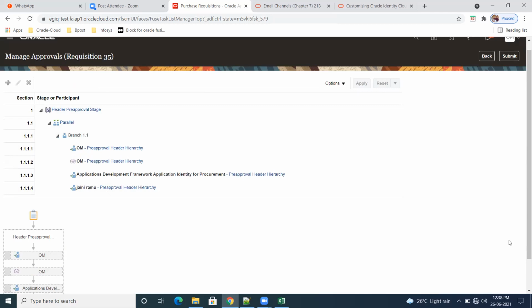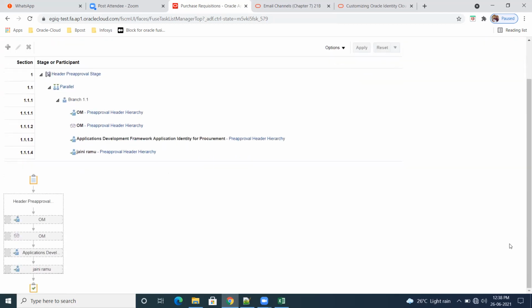Are you getting it, or do you still have a doubt? Why are we getting this Ramu and OM on M? OM is coming from the reason. Have you seen the reason here? R01 BU approval on category.